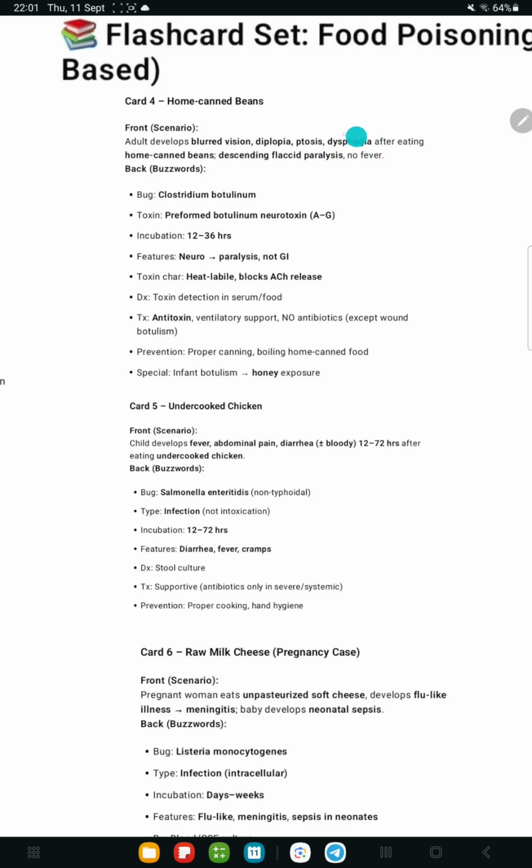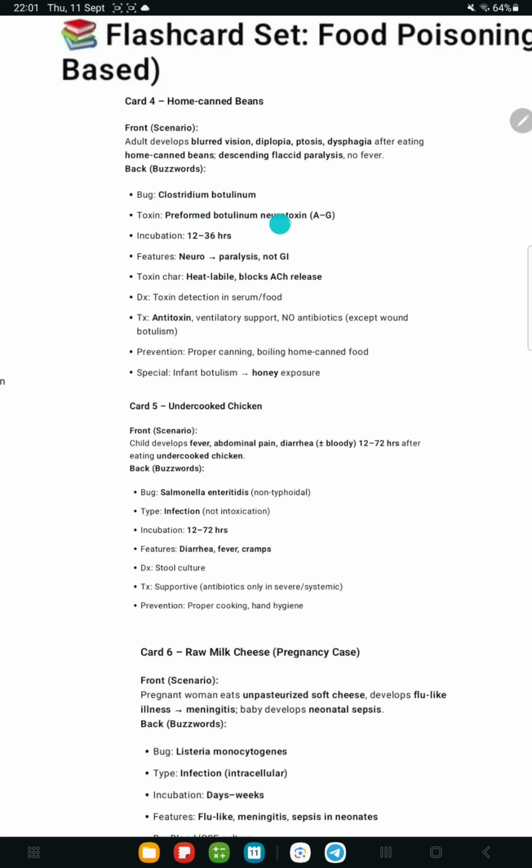So everything is so bad, the neurological involvement we see here. Okay, so the bug is Clostridium botulinum. So canned food, like anything in the question mentioned related to canned food. So bottle can, we can remember like this. Okay, here the toxin is